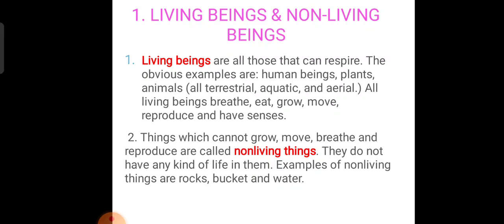So the first ones: mouse, mango, brick, clock, butterfly, man, frog, paper, mobile. So what is given on the side? Whether it grows, whether it eats, whether it moves, whether it breathes, whether it passes all the excretions out, and whether it responds to stimuli and reproduces.